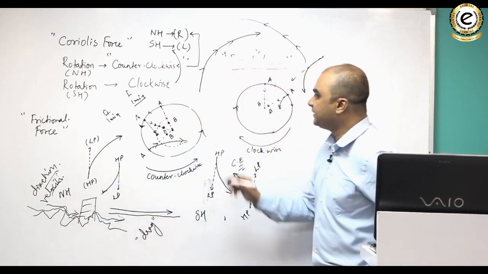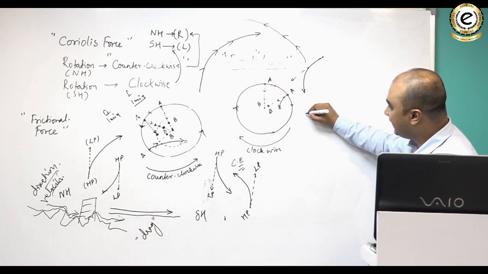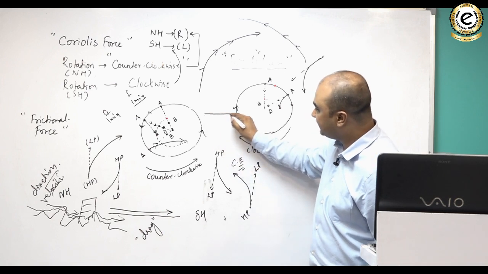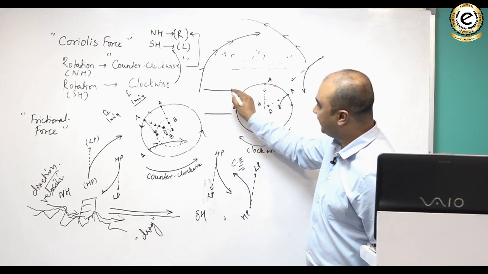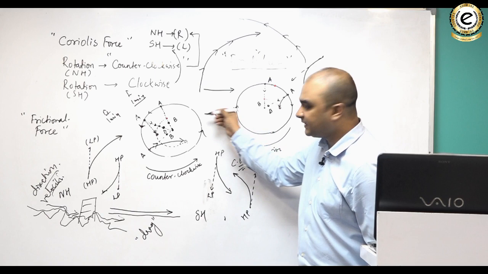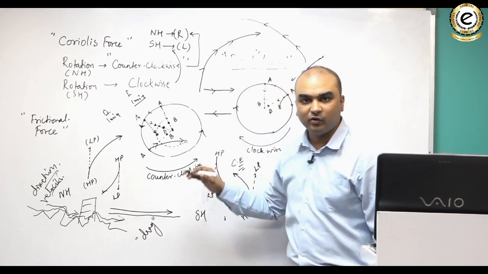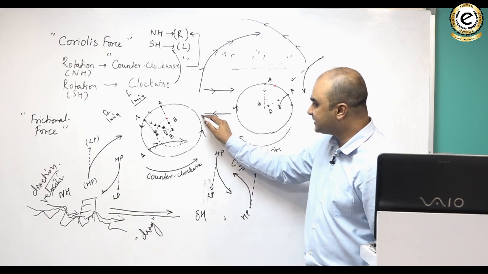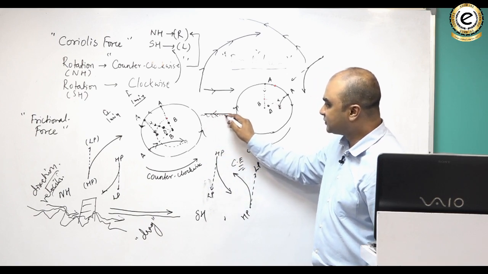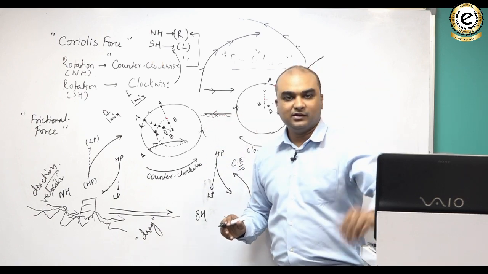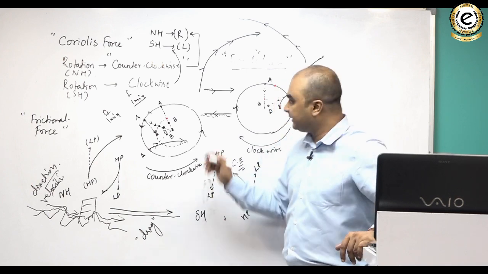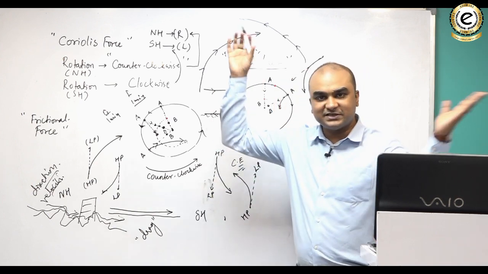Now you tell me one thing, that if I have surface air and upper air, suppose this is surface air, which is wind, this is upper air wind, where the friction would be more? Obviously it would be near the surface, because near the surface you would have more mountains, more buildings and all those kind of things. But at the upper air there is no such thing.